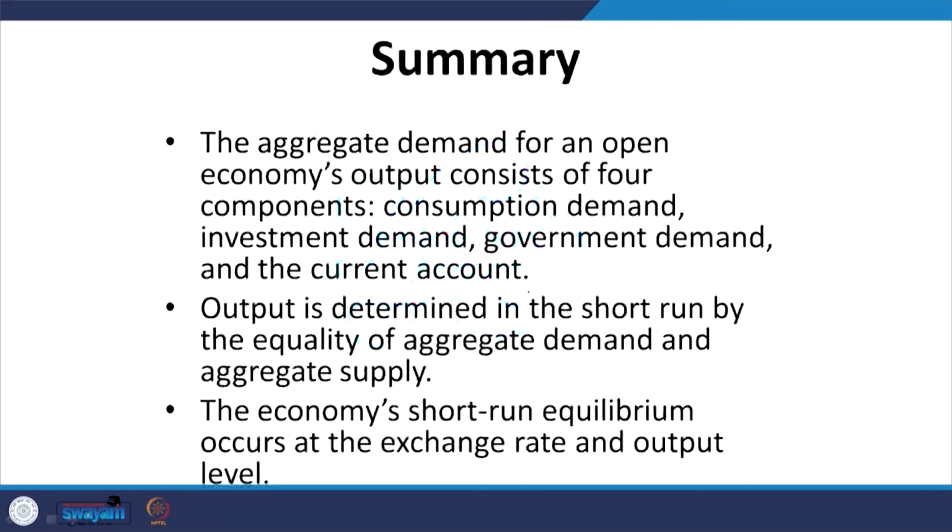The economy's short-run equilibrium occurs at the exchange rate and output levels. So, with the AA and DD schedules, we explain that the economy's short-run equilibrium occurs at these exchange rate and output levels. Other details, the connection between the exchange rate and output in the long run, we will discuss in the next class.